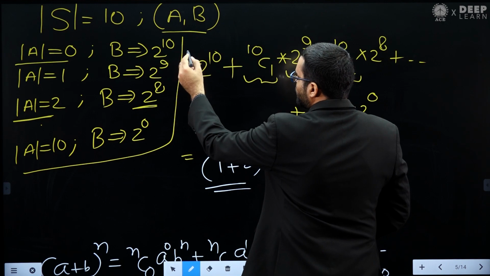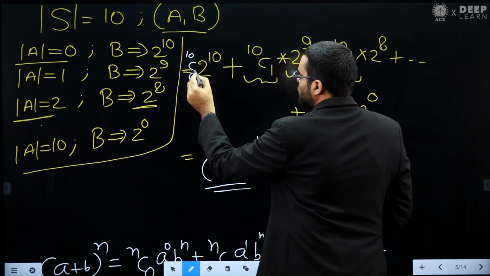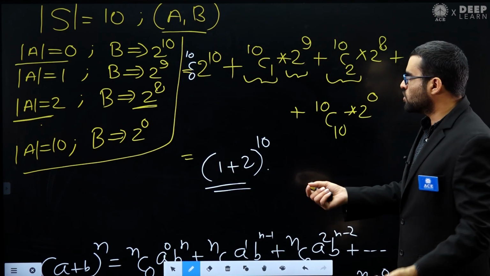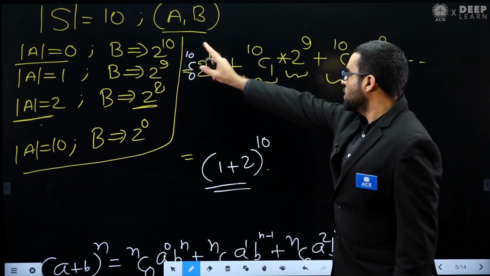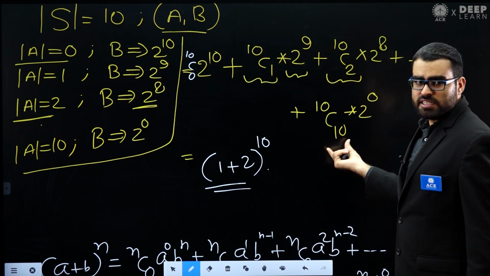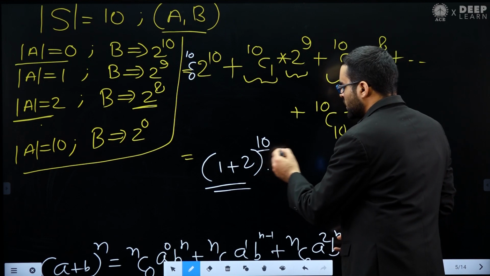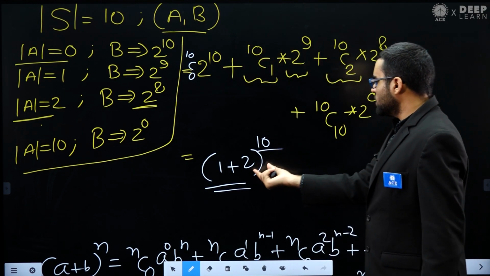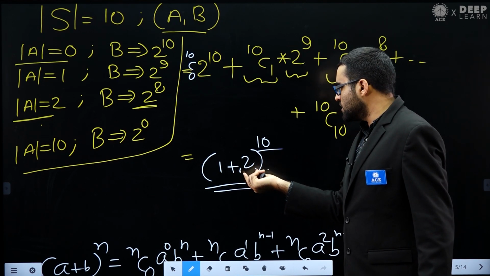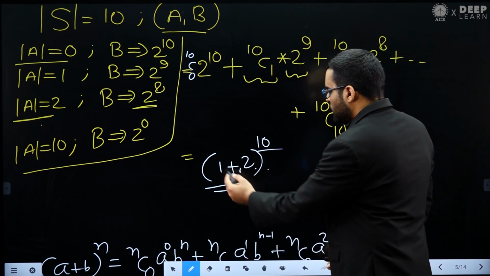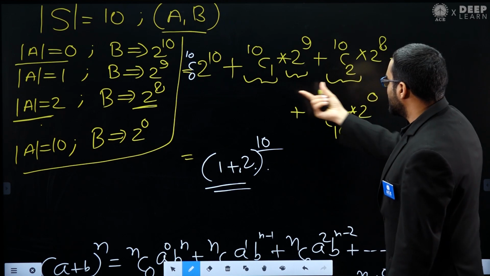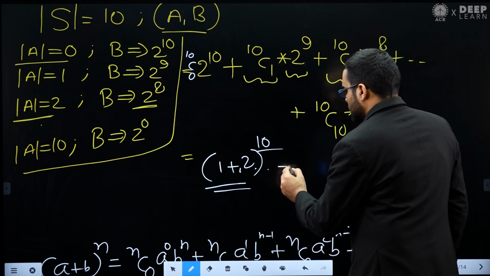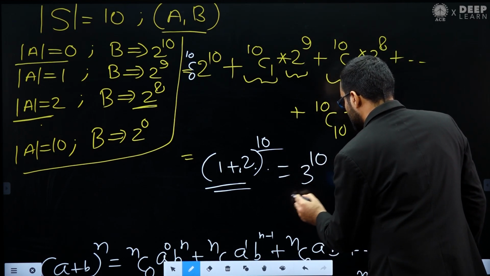I can put 10C0 here because 10C0 is equal to 1. So the value of n is 10, and you can see 2 power 10, 2 power 9, so the value of b is 2 and the value of a is 1. That gives 3 power 10. So this is the answer.